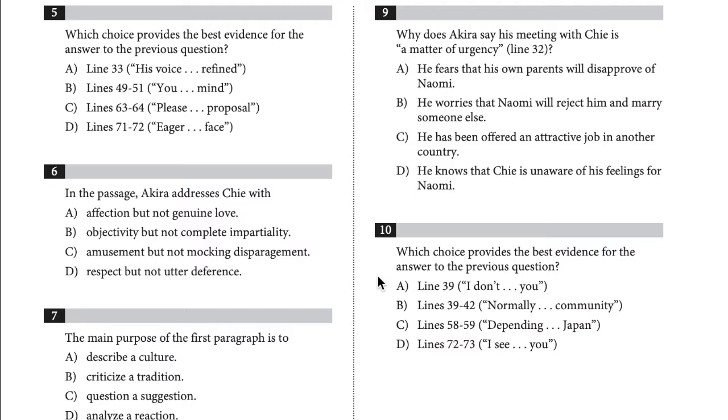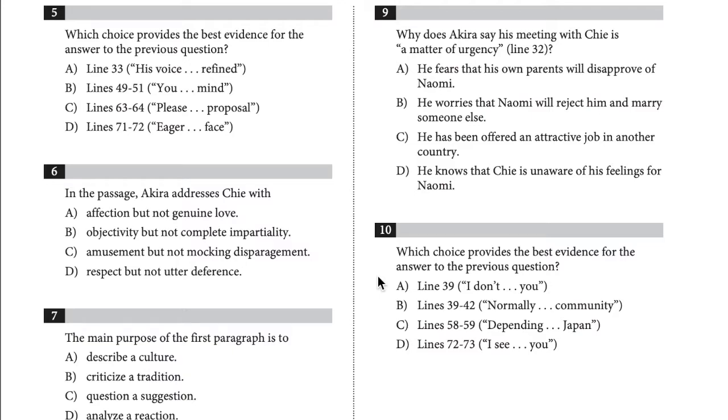Choice A is incorrect because there's no evidence in the passage that Akira is worried his parents will not approve of Naomi. Choice B is incorrect because Akira has an understanding with Naomi on line 63. Choice D is incorrect. While Akira might not know that Chi is unaware of his feelings for Naomi, this is not what he's referring to when he mentions a matter of urgency. Thus, the correct answer is C, which is he has been offered an attractive job in another country.